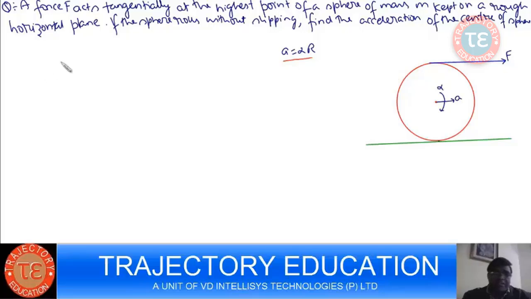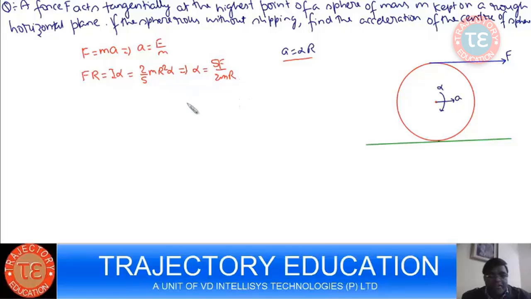So we have to check. What is the acceleration produced by this force F? First, don't apply friction. Please check what is the A and what is alpha produced by this external force F. So this F, if it acts alone, is going to produce an acceleration A equal to F by m, and this is also going to produce torque equal to I alpha, that is 2 by 5 mr square alpha, so alpha will be 5F by 2mr.